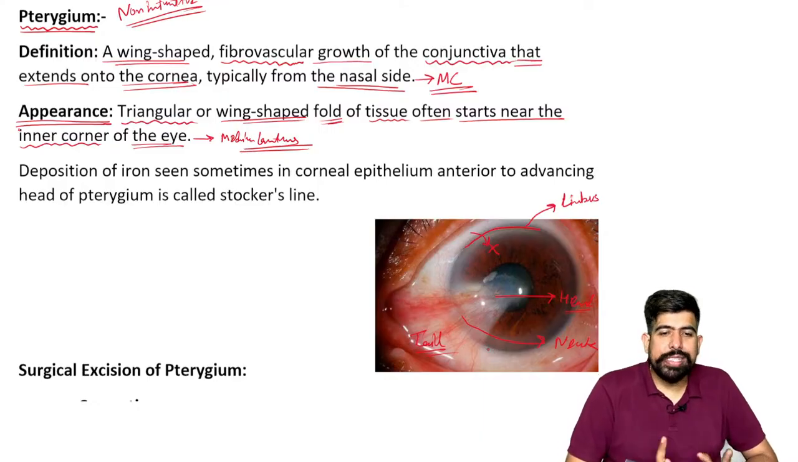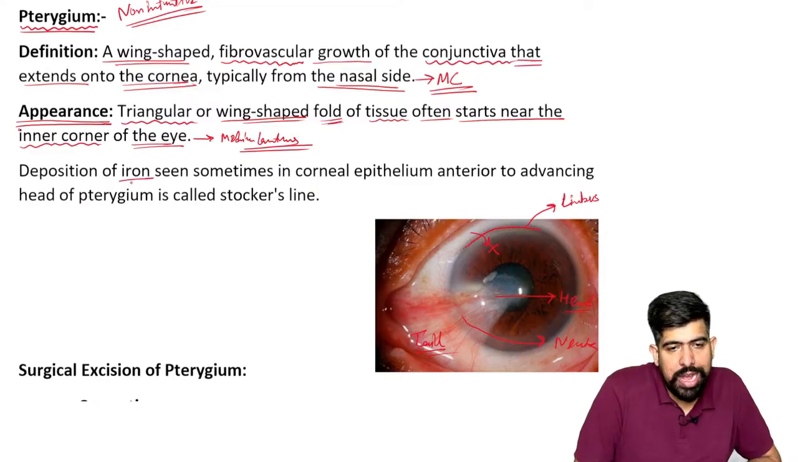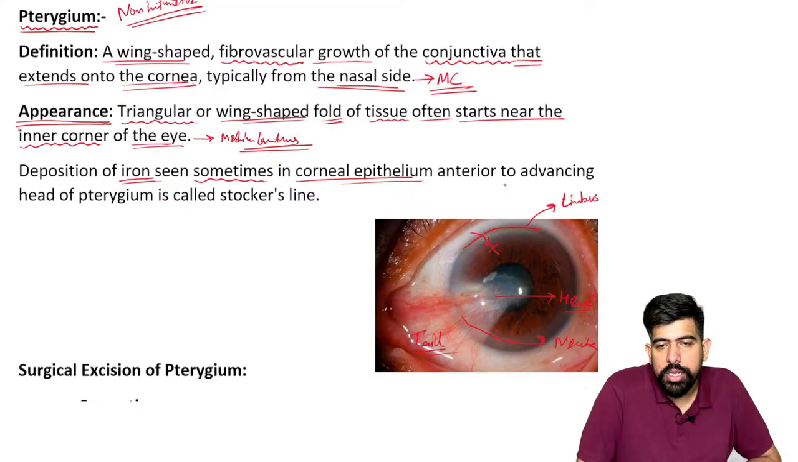And what can be seen over there? Sometimes there is a deposition of iron on the corneal epithelium, anterior to the head of the pterygium. So near the head of the pterygium, I'm removing this head and drawing it again, like if there is a pterygium head like this.